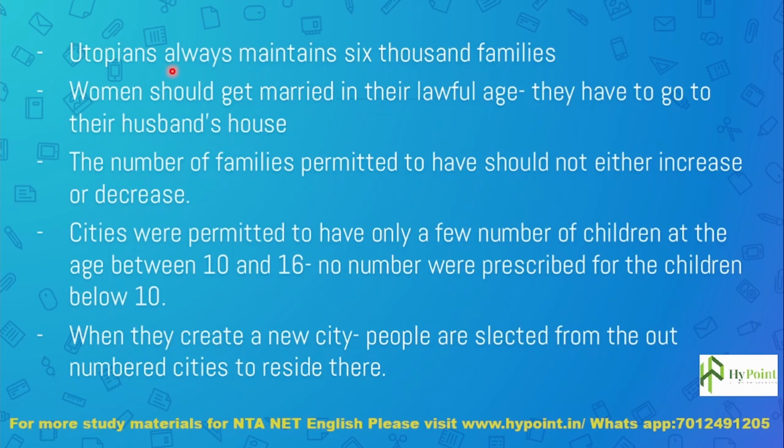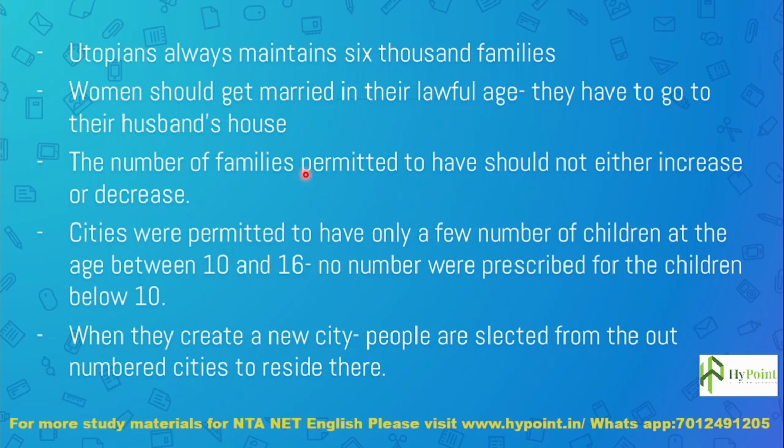So another quality about Utopians is that Utopians always maintain 6,000 families. And about women, they should get married at their lawful age. Universally, it is always like that, right? Women should get married at their lawful age. Then they have to go to their husband's house.